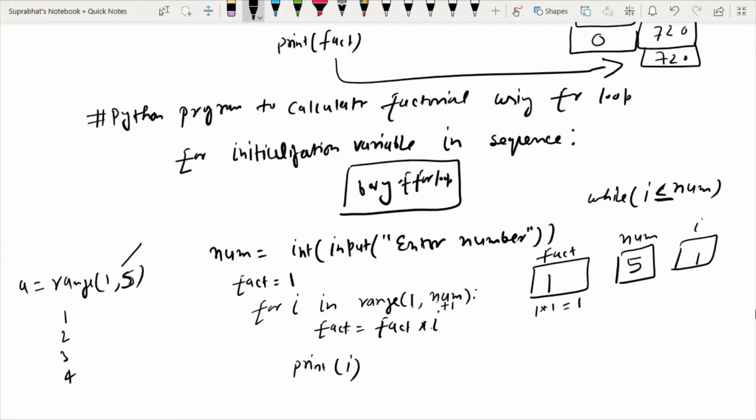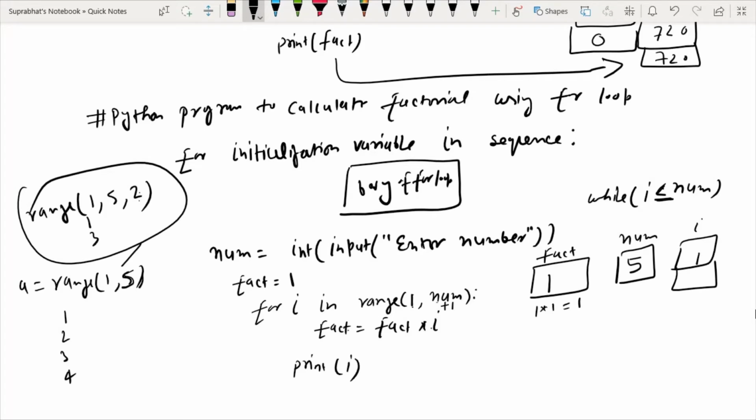Again i in the range function increments by default by 1. If I want to increment by my own step value, I can use a step like this. Then next time it will increment by 2. So the first output is 1, then 3, because 5 is not included.